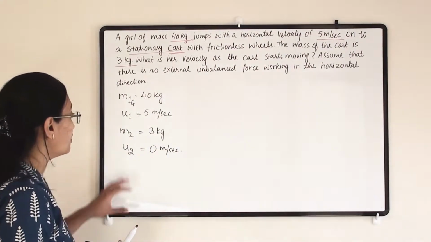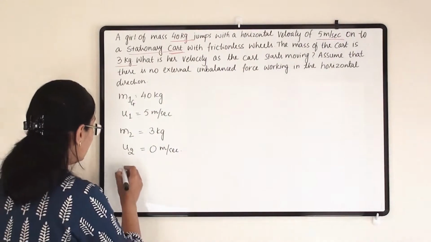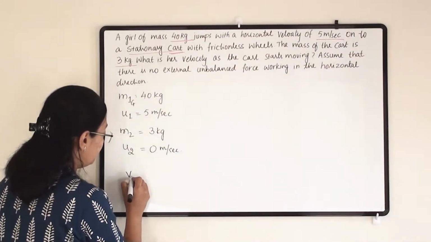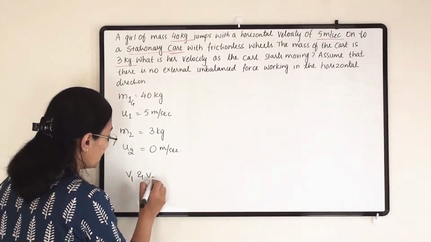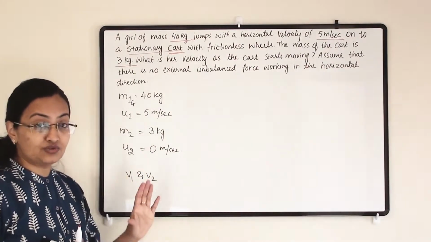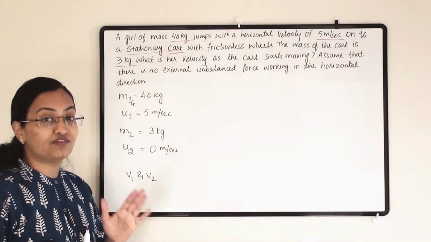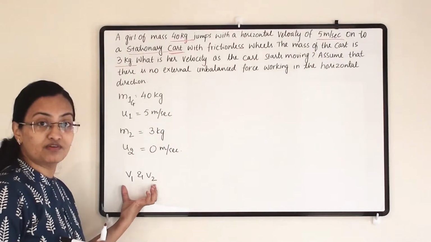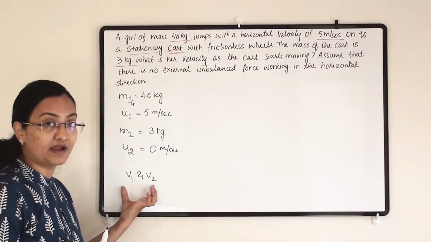What do we have to find out? We have to find v1 and v2, their final velocity once they are together. Whatever velocity we get will be combined.